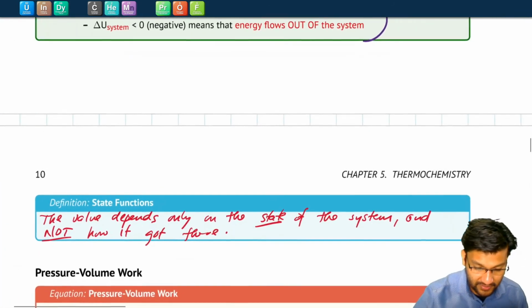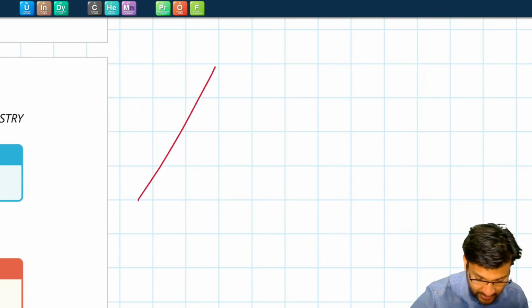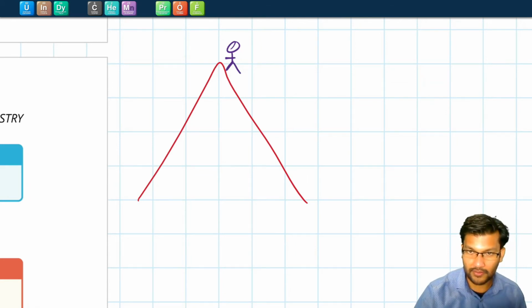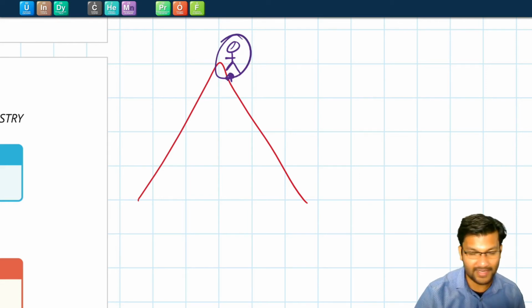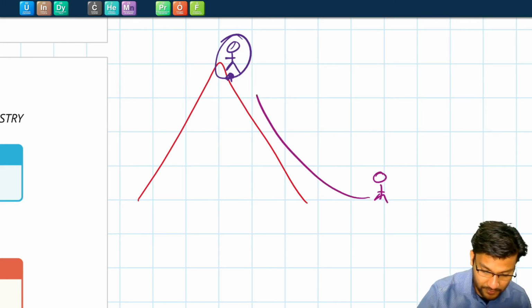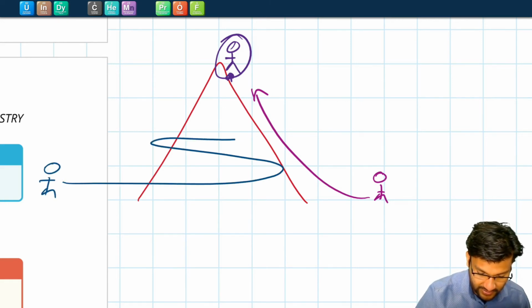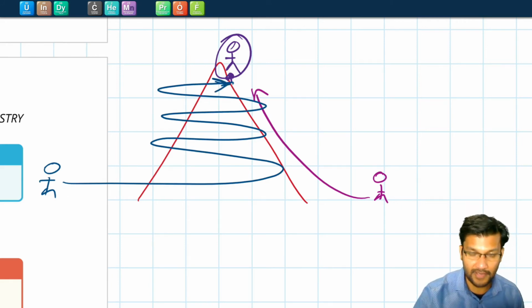So this is important. Let's draw a picture of what I mean by that. Let's say you were climbing a mountain. A state function just really depends on what state you were in. For example, if you're here on top of the mountain, that's all that matters. It doesn't matter whether you started over here and just went straight up, or maybe you started over here and did cutbacks to get there. The path you took to get there does not matter.